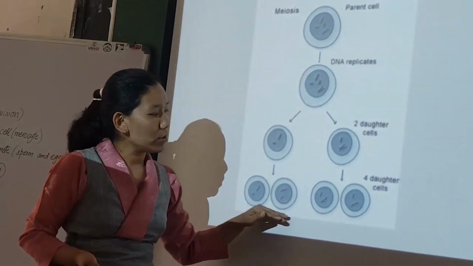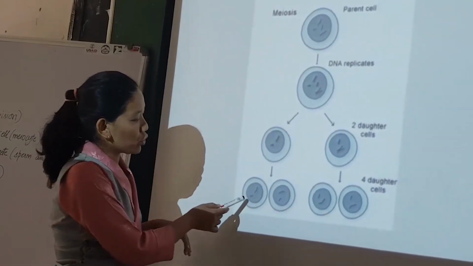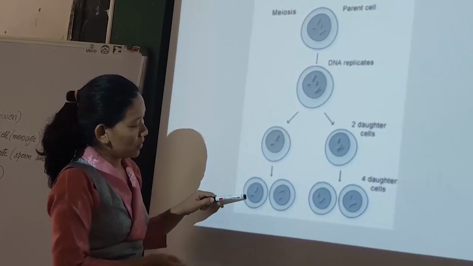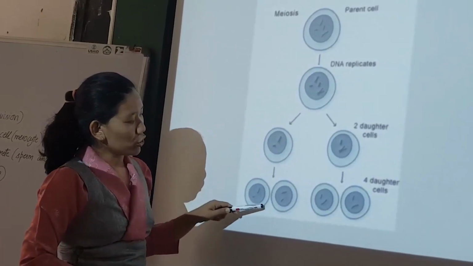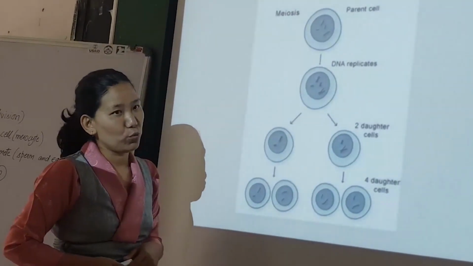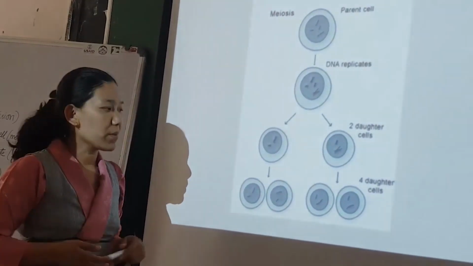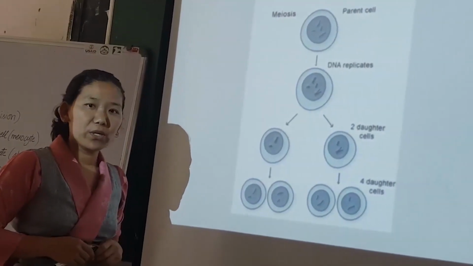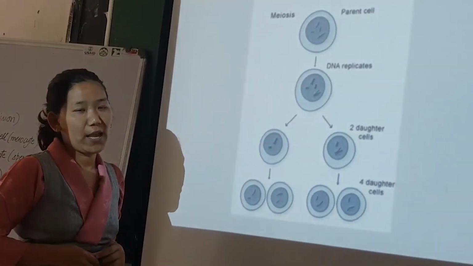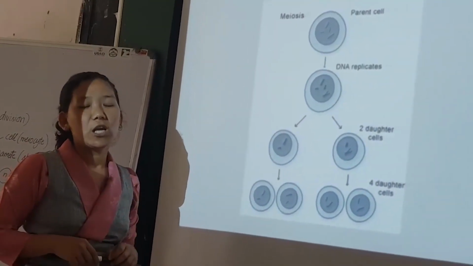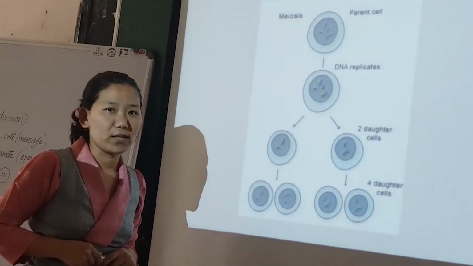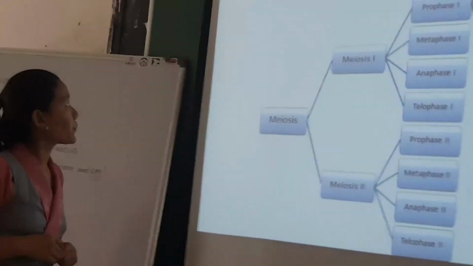If you look at all these 4 daughter cells, the chromosome number in each is 2. Each of them has only 2 chromosomes, while the parent has 4 chromosomes. That means the chromosome number is reduced to half, and this is very important, especially in the case of sexually reproducing organisms.